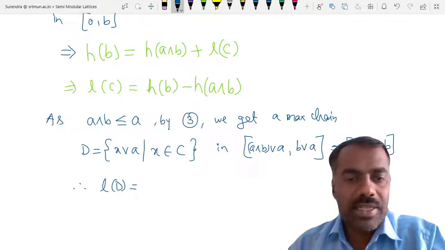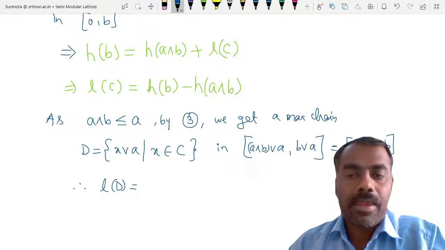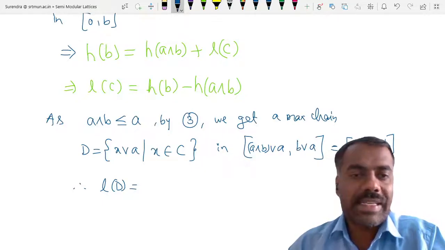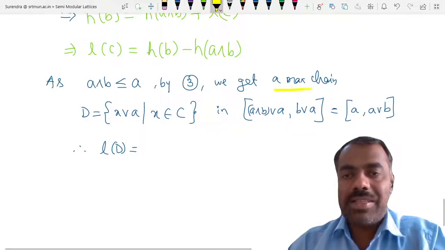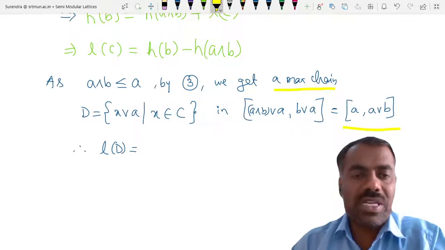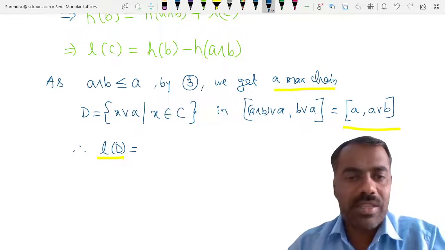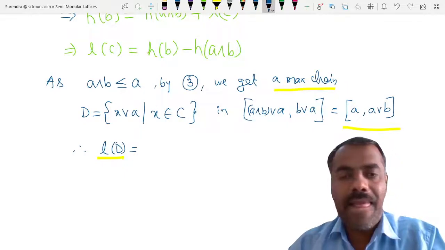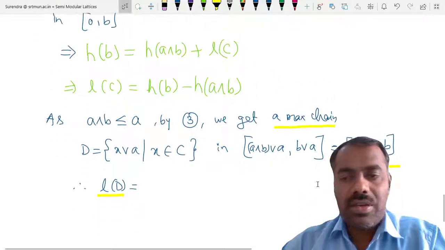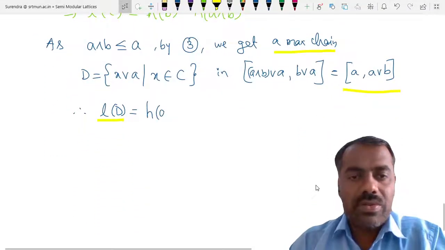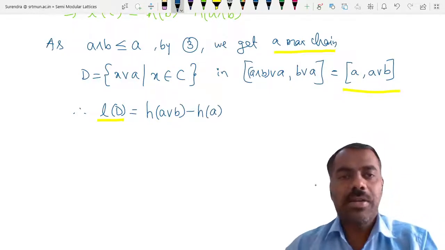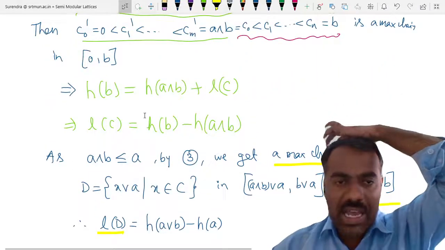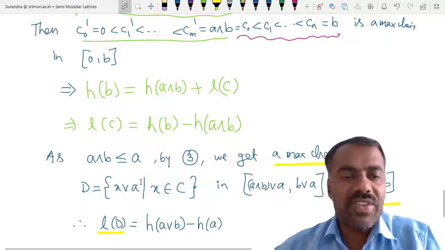In terms of height, it is the difference of heights of those endpoints. So therefore, what will you get here? D is a maximal chain in this interval. So what can you say about the length of D, by whatever we did here? H of A join B minus H of A. Very good. So this is H of A join B minus H of B. Is this clear? Now, what is the relation between the length of C and the length of D?